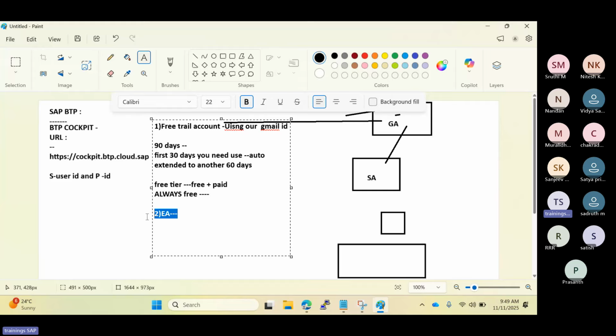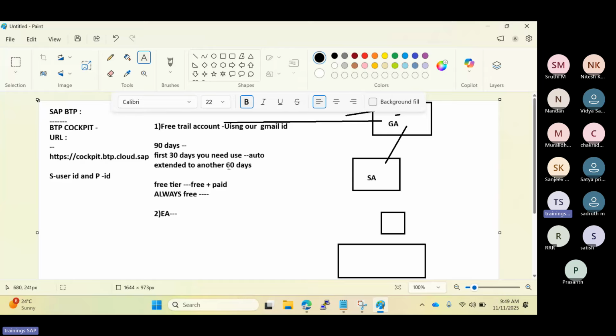So trial accounts, fine. Today, the BTP global account is hierarchy number one. In hierarchy number one, we have two types of global accounts. One is the trial account, the second is the enterprise account. For trial accounts, the limitation is only 90 days. For the first 30 days, you need to log in regularly, then it will be auto extended. The limitations will be applied to the services.